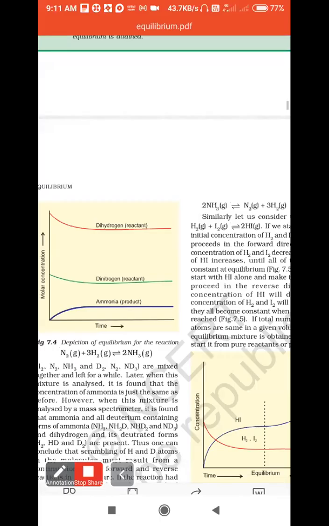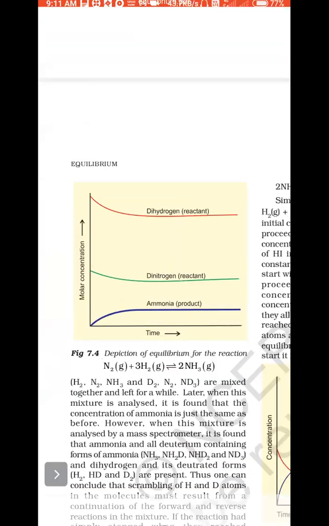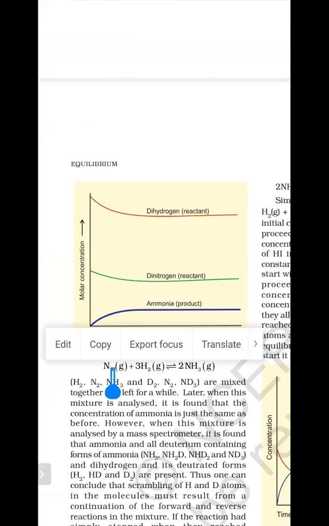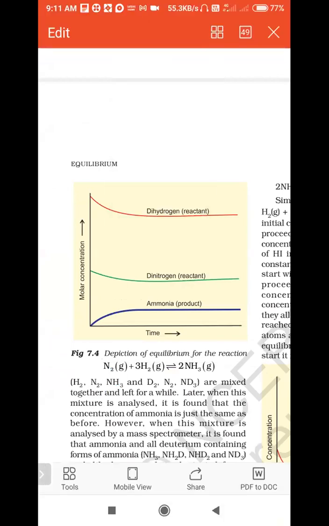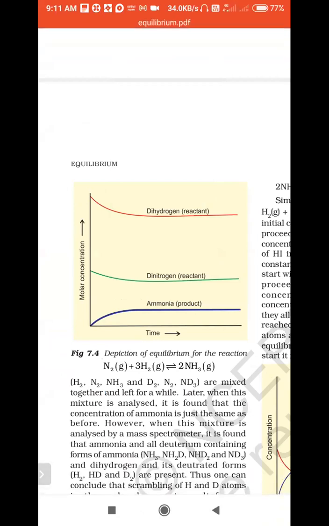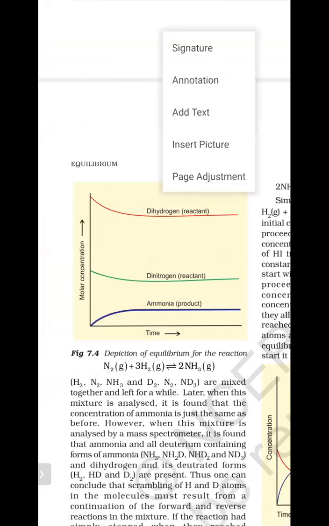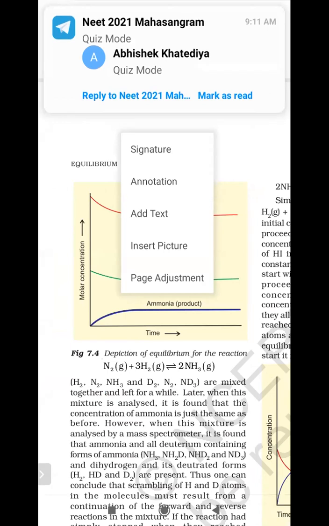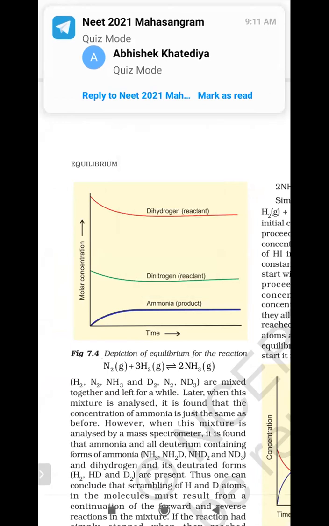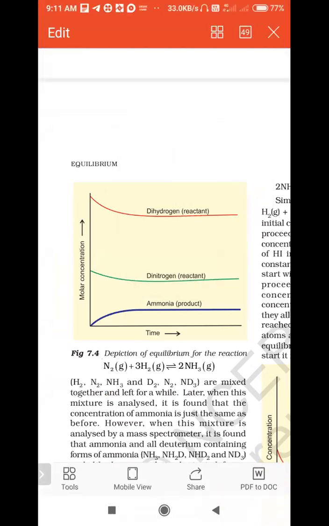So this is the graphical representation of time versus molar concentration. Here, dihydrogen and dinitrogen are the reactants. The reactant concentration is gradually decreasing. The blue line represents ammonia, and its concentration is slightly increasing.